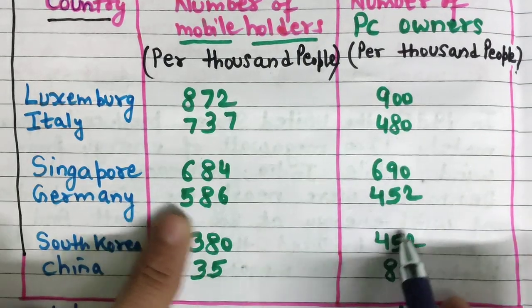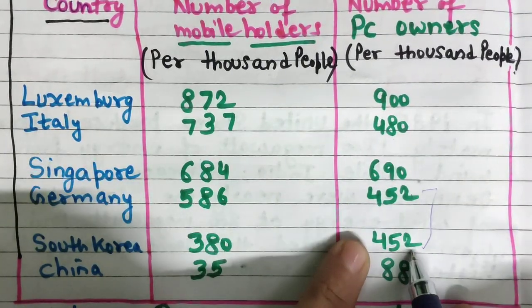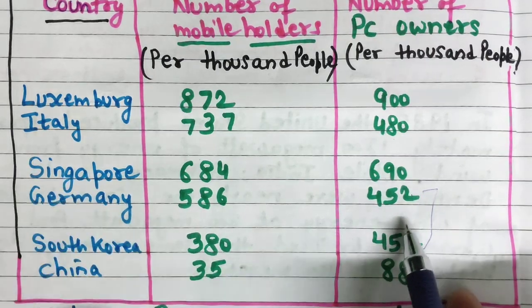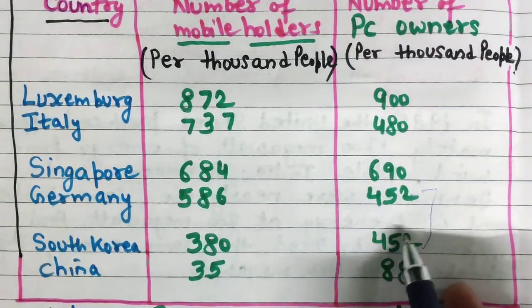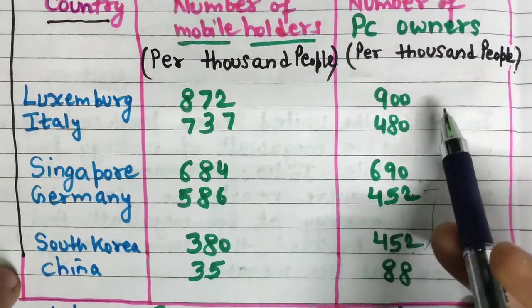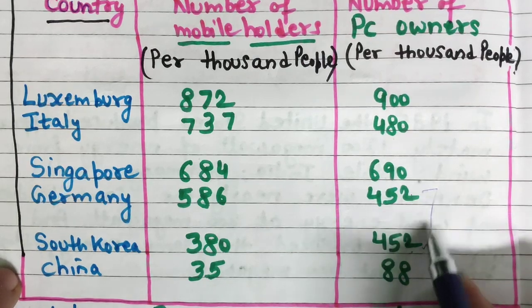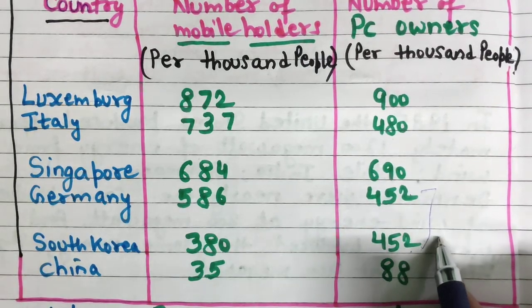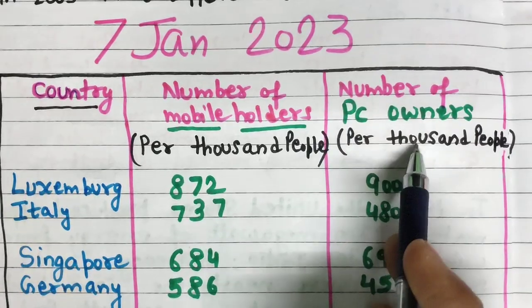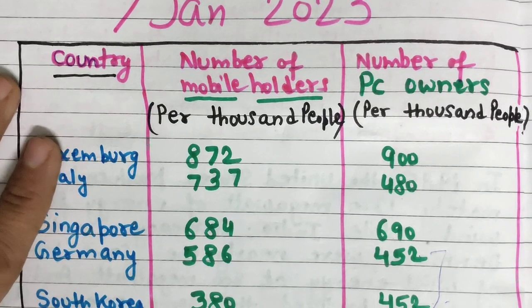Another striking point is that Germany and South Korea had the same number of PC owners, around 452 per 1000 people. The data is calibrated per 1000 people. Now we have analyzed the things.